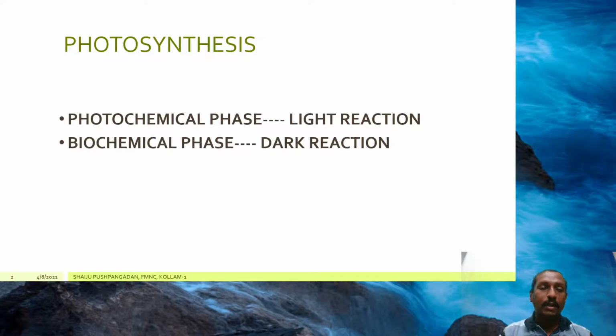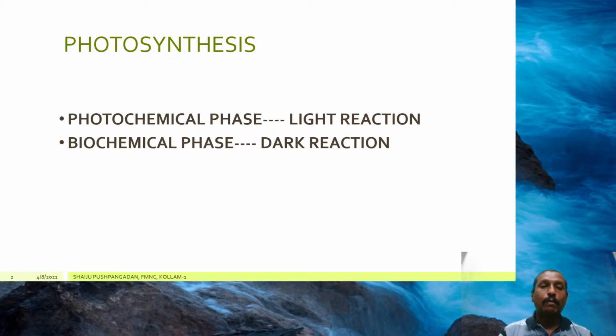Biochemical phase means that the second phase includes a sequence of biochemical reactions by which carbon dioxide is reduced to carbohydrate. Carbon dioxide is available in the outer atmosphere. That carbon dioxide enters into the leaves through the open stomata. And within the leaves, this carbon dioxide enters into the chloroplast.